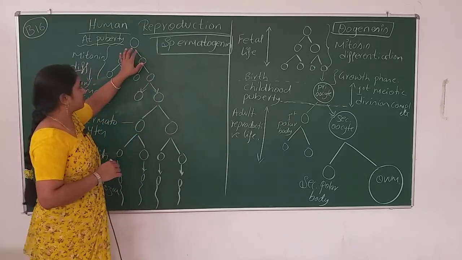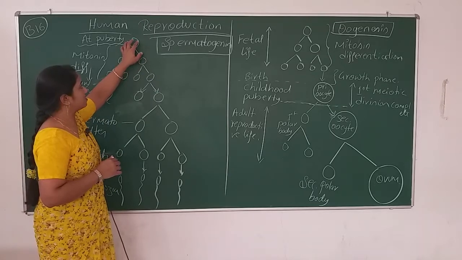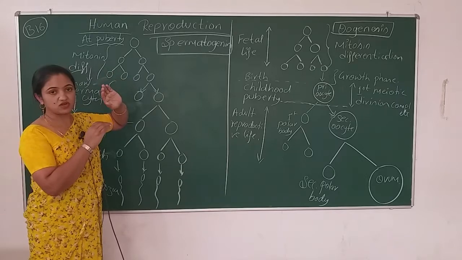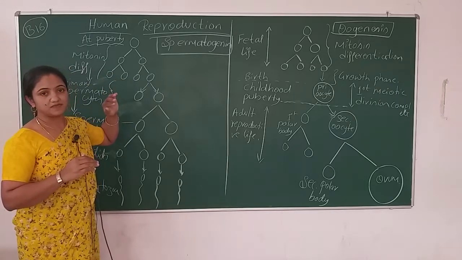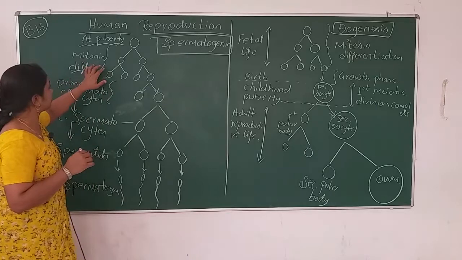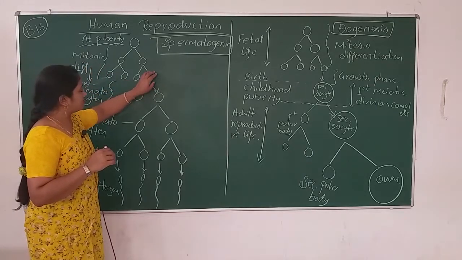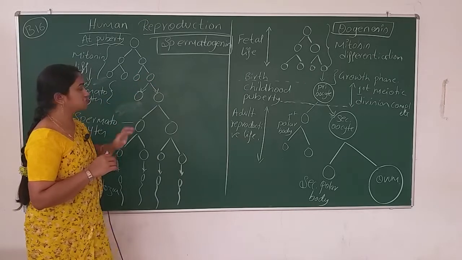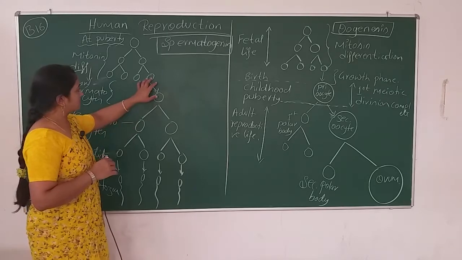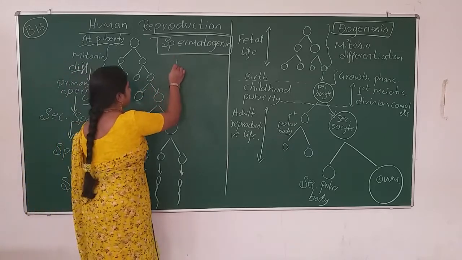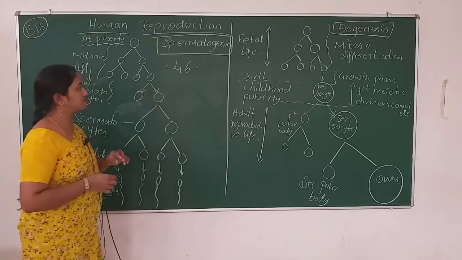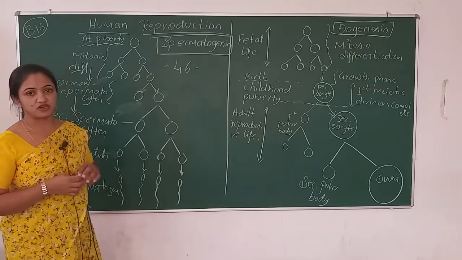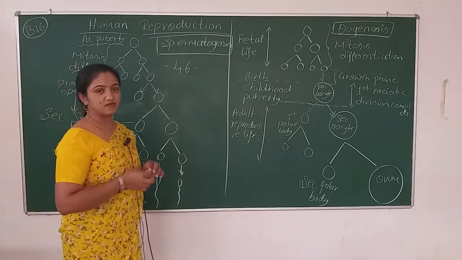The germinal epithelium, that is the germ cell, first differentiates by means of mitotic division. The cells multiply, and that multiplied cell, the spermatogonia, then undergoes the first meiotic division. Let me tell you the chromosome number here. The chromosome number will be 46 until it takes the first meiotic division. It is the diploid condition.